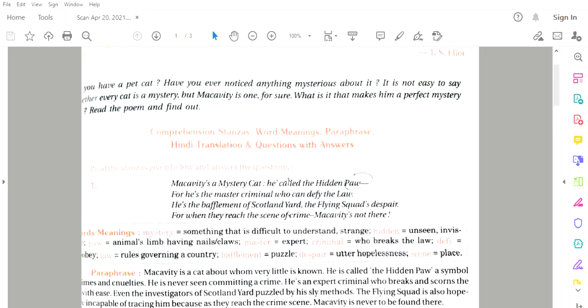Macavity is a mystery cat. He is called a hidden paw, for he is the master criminal who can defy the law.